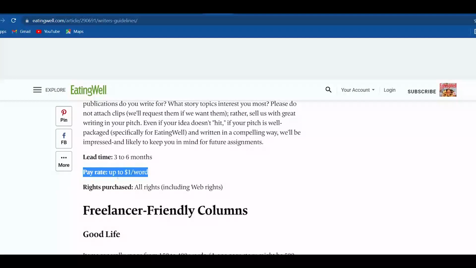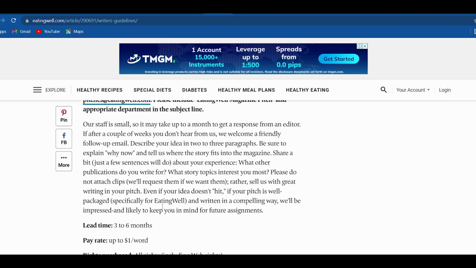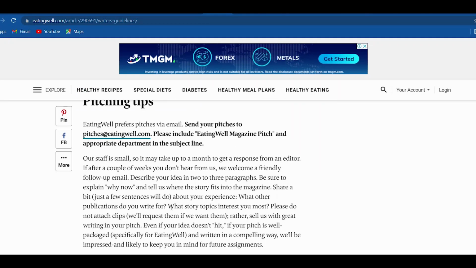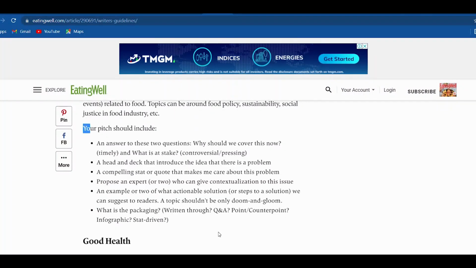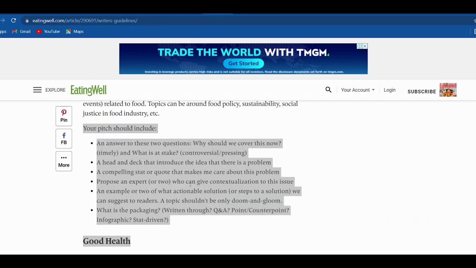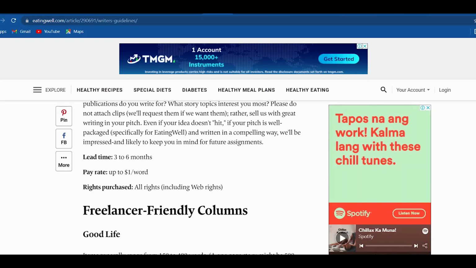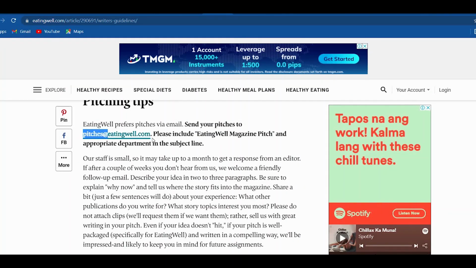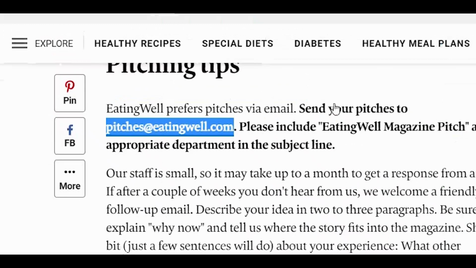So once again, you stand to earn hundreds of dollars per article, which can quickly pile up to a lot of money. Furthermore, you can also see the guidelines and the topic that is allowed to be sent in their Gmail. So just take a couple of minutes in the reading section because it will guide you on the things here. Anyways, their email address you can see right up here, which you will want to copy, then head over to your Gmail account and send them.